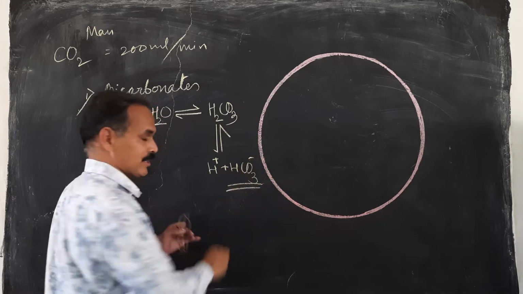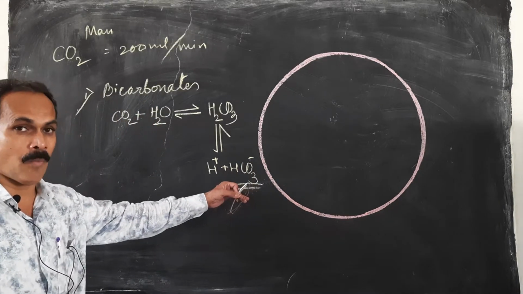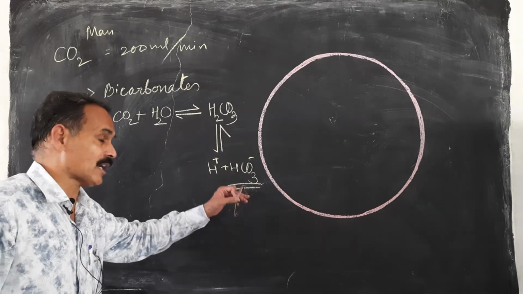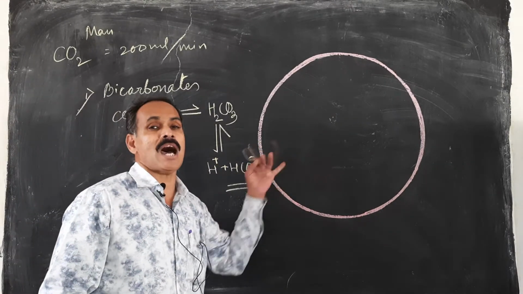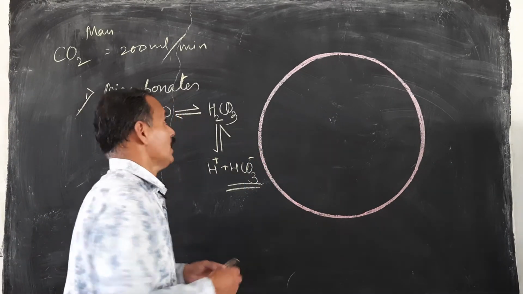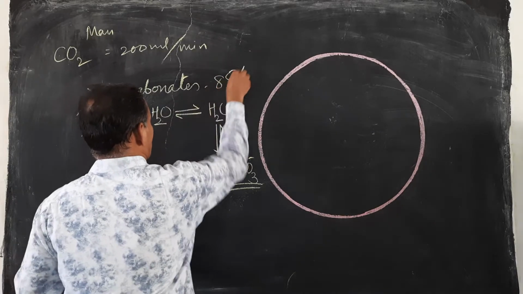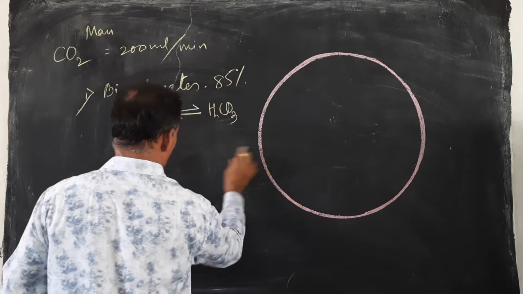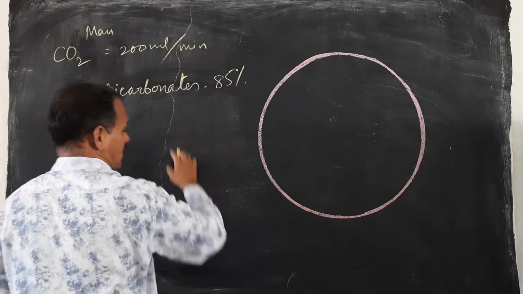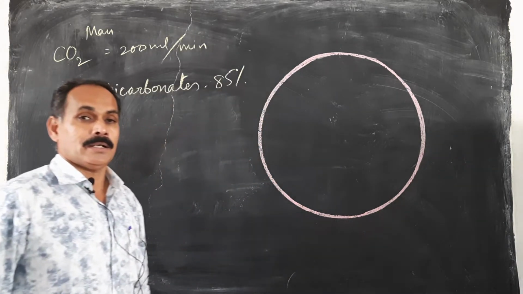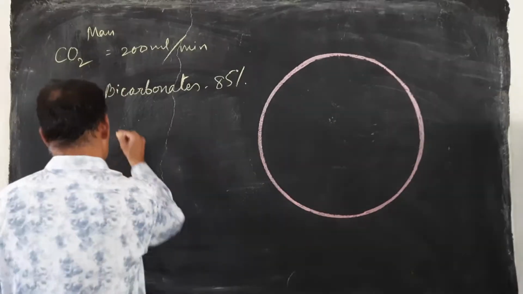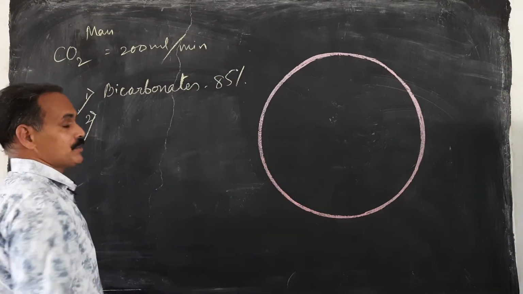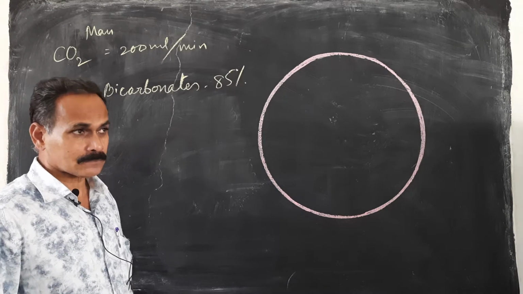These are the bicarbonates. These bicarbonates are formed in the plasma, and are transported through the RBCs also. About 85% of the CO2 is transported this way, in the form of bicarbonates, from tissue to lungs.